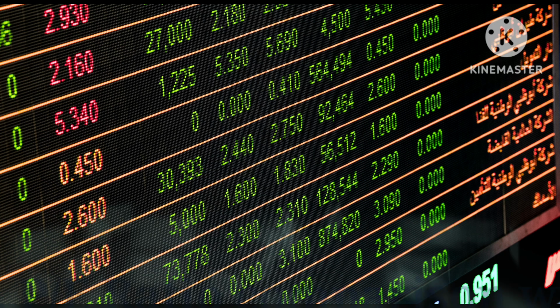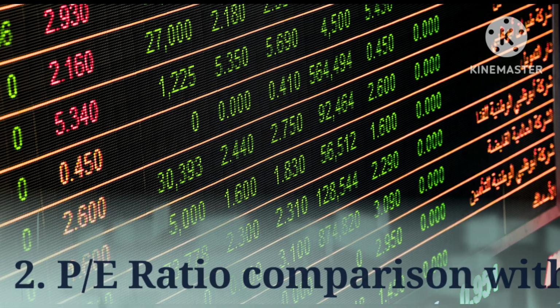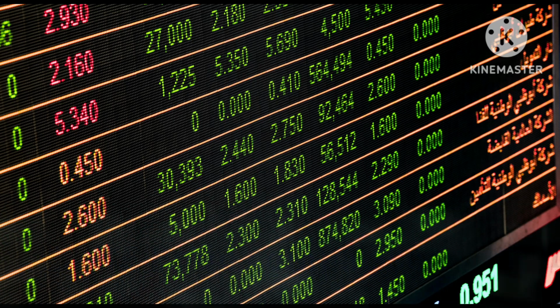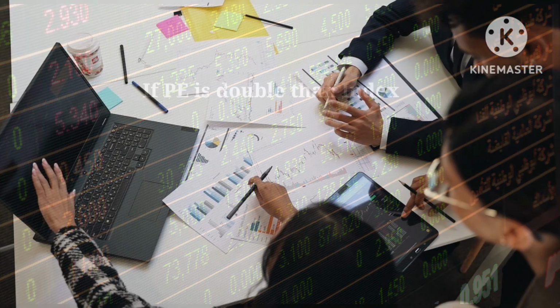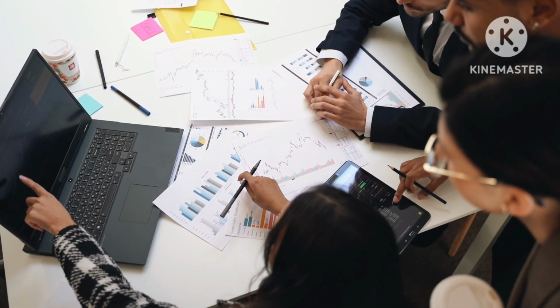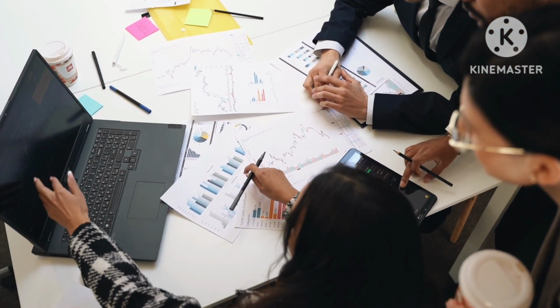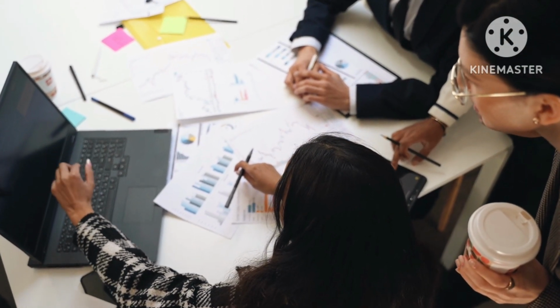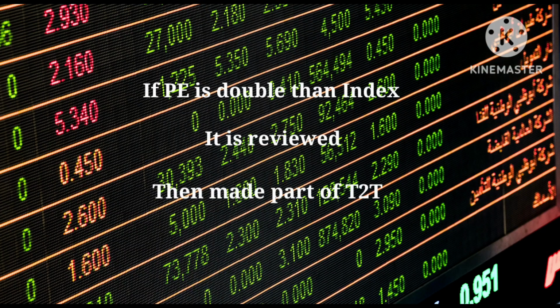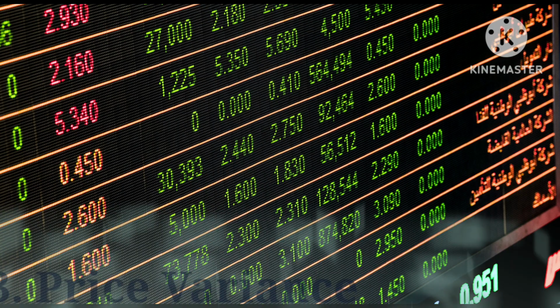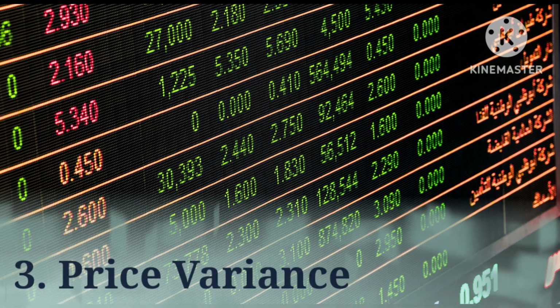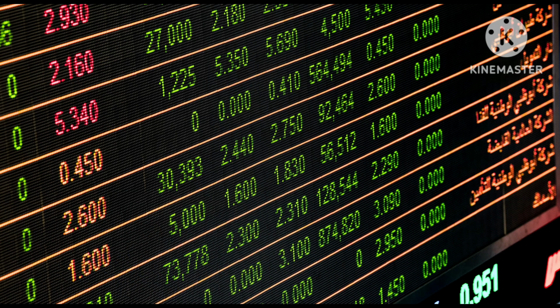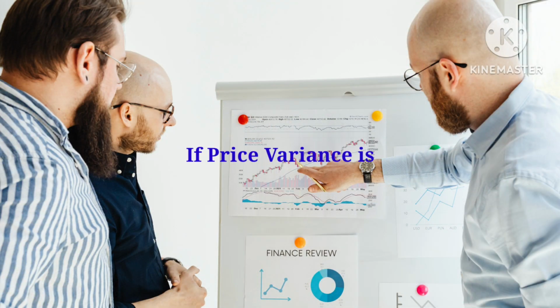The second criterion for shifting stocks into a T2T segment is when the P/E ratio in comparison with the index is almost twice that of the index. If it is twice the index, they will review such stocks and those will become part of a T2T segment. The third and final criterion is the price variation of the stock. If the price variation is more than 25% with respect to the Sensex, which is the benchmark, it will be shifted to the T2T segment.